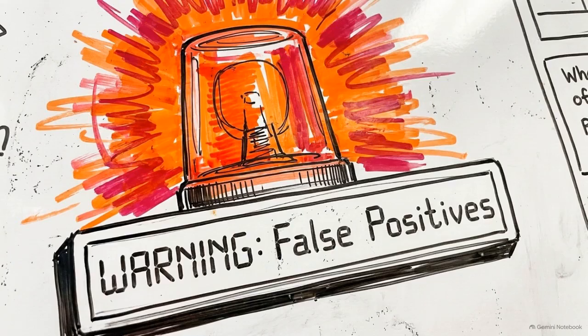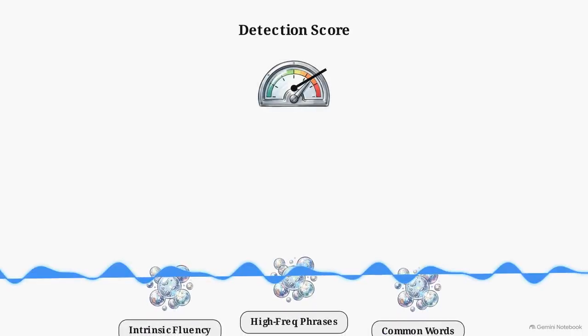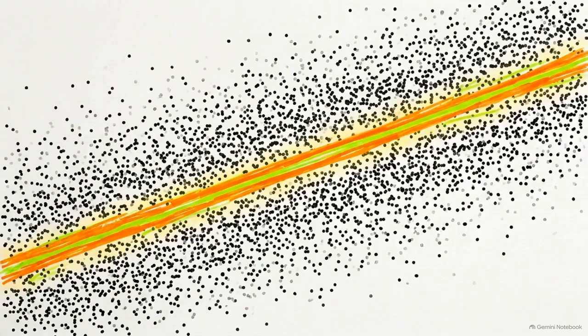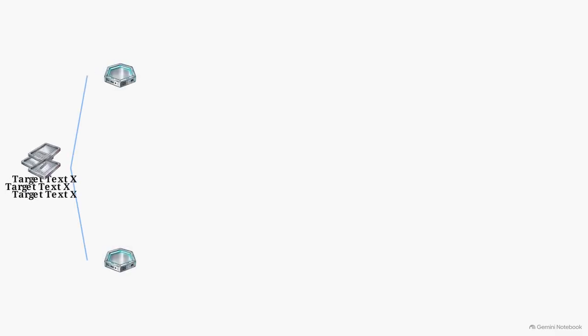However, measuring this conditional probability alone is risky. Intrinsic fluency, high-frequency phrases, and common words can all inflate token probabilities, mimicking a true contextual reaction. We have to isolate the pure contextual spike from baseline linguistic smoothness. This flowchart maps the complete EchoPrompt pipeline, a dual-path system designed to filter out that baseline fluency noise.